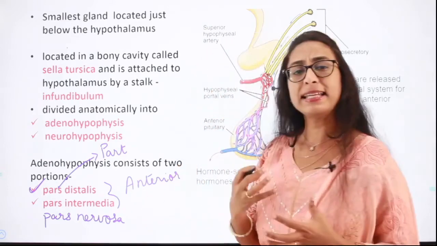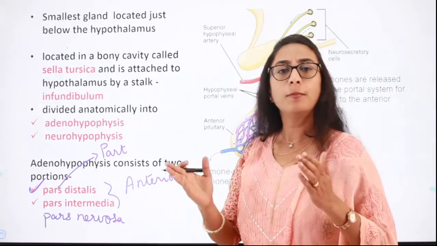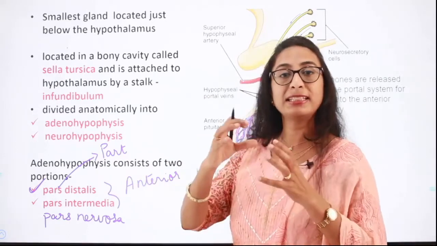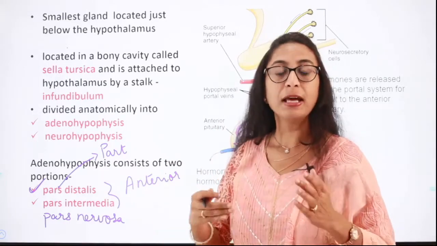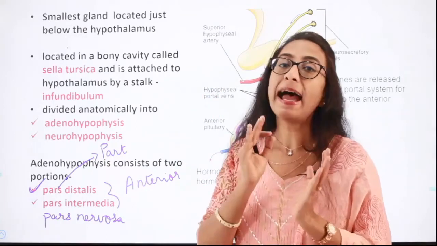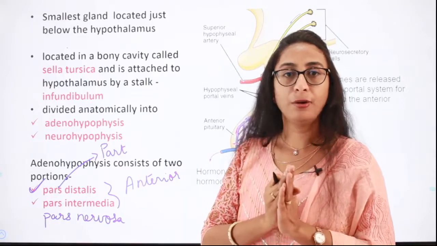Okay. The pars intermedia is almost merged with the pars distalis. Hence, we do not classify them into three different lobes. We just combine both of them and we call them the anterior pituitary. Okay, did you get it?